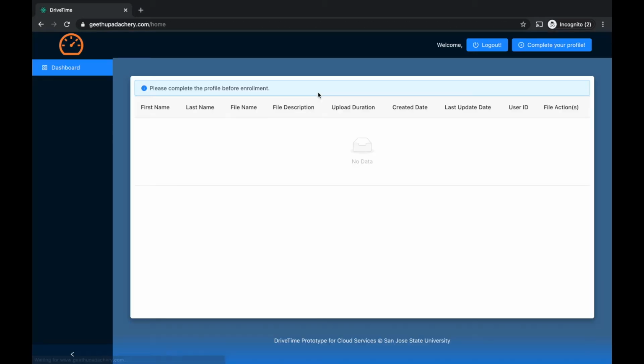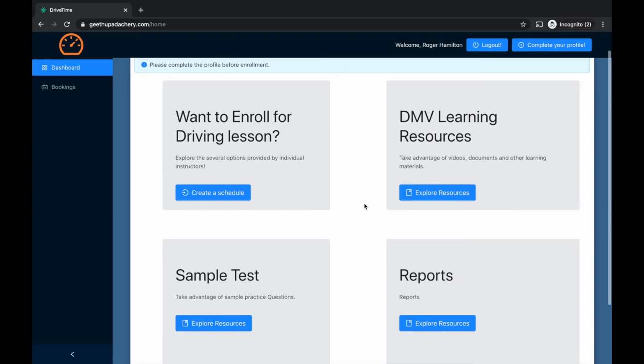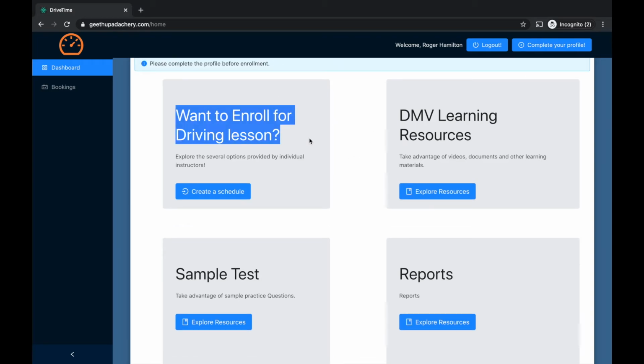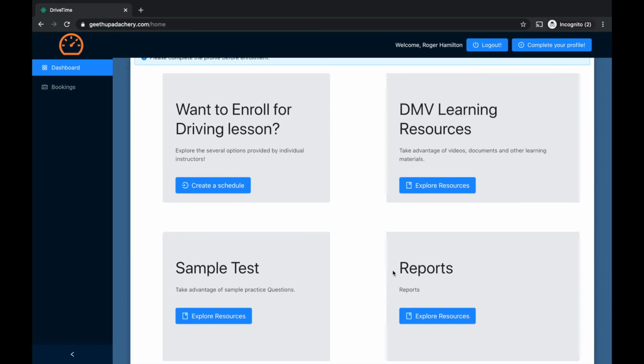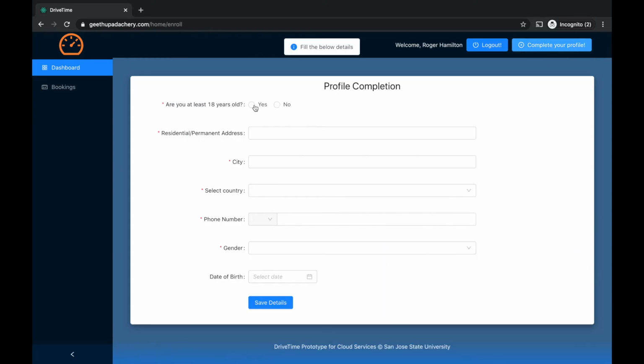After login is successful, it will show a student dashboard where we have many available things, like he can enroll for driving lessons. He can check what the available learning resources are. He can check reports after completing driving sessions, and we also have some sample tests. So let's complete his profile first.